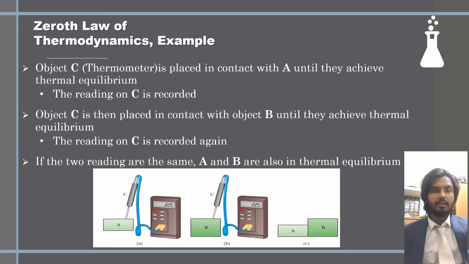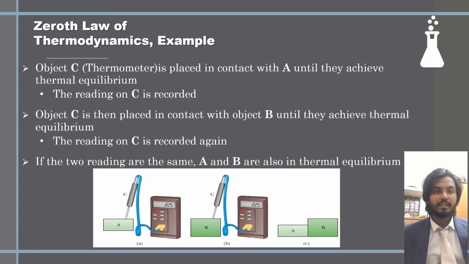Now I'm going to the next slide, which is about the zeroth law of thermodynamics example. There we can see that the object C, a thermometer, is placed in contact with A until they achieve thermal equilibrium. The reading of C is recorded. The object C is then placed in contact with object B until they achieve thermal equilibrium.